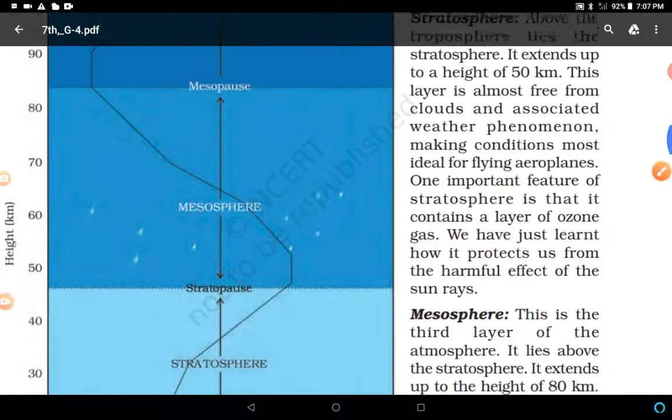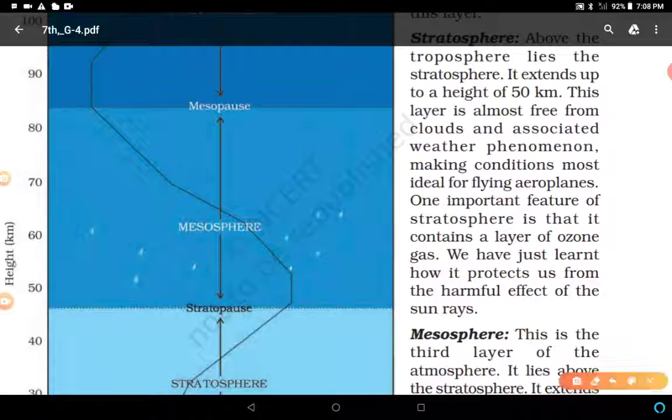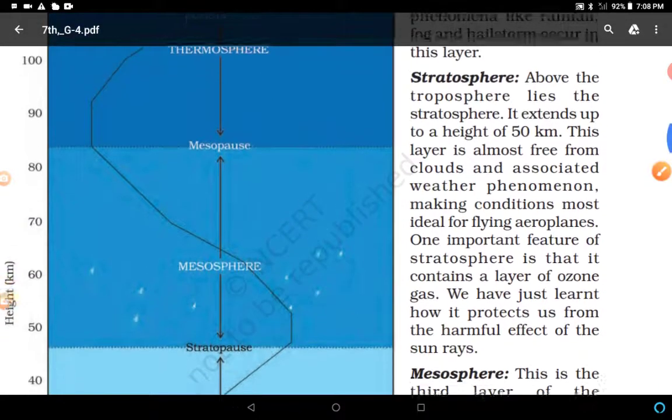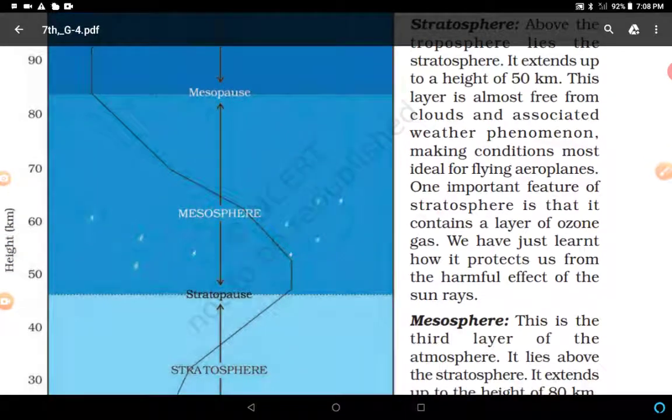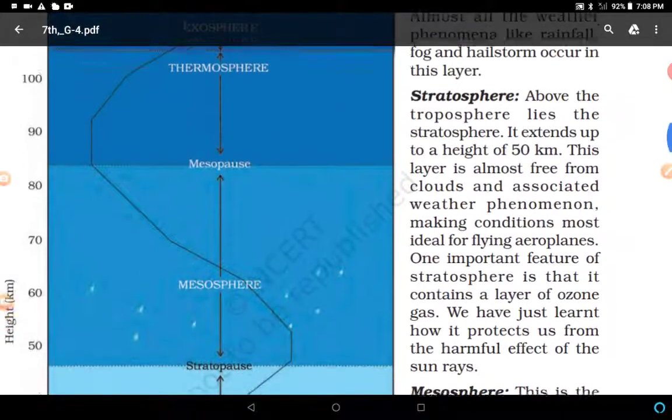For example, here you can see the mesosphere. Here the temperature might be 0 degree Celsius, and if we go up to a height of 80 kilometer here, it can be minus 100 degrees Celsius. After that, the mesopause separates it from the upper layer, known as the thermosphere. Clear? So this is a transitional layer separating it from the next one, the thermosphere.